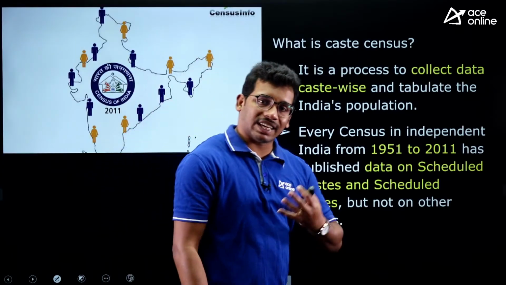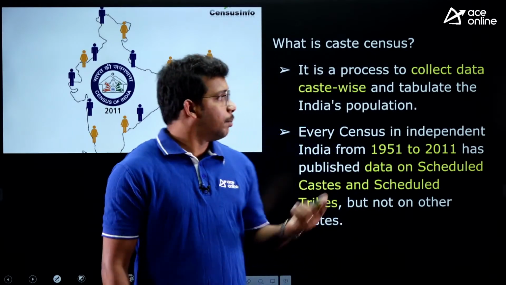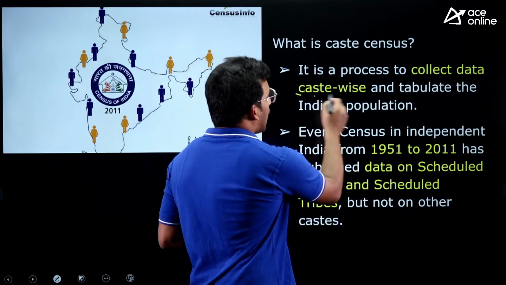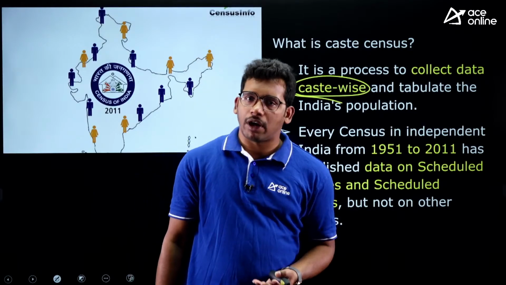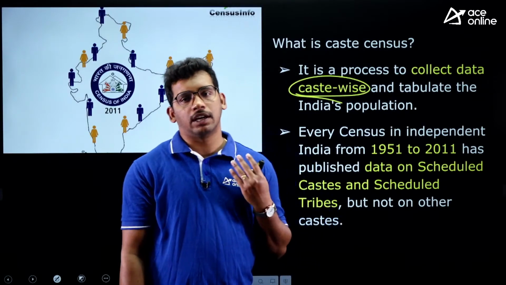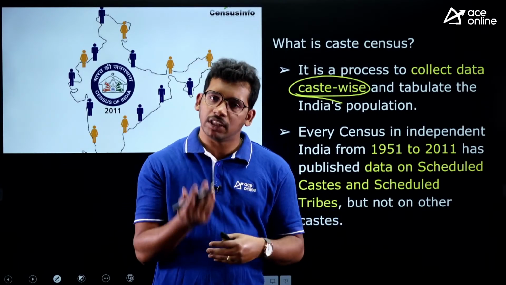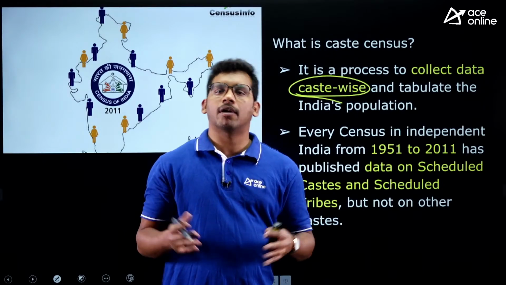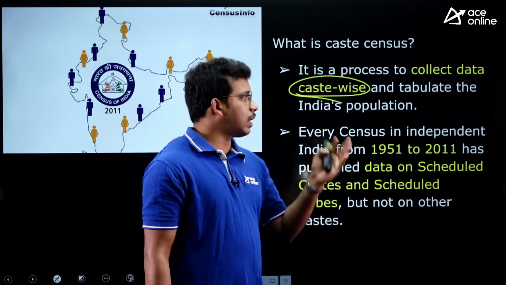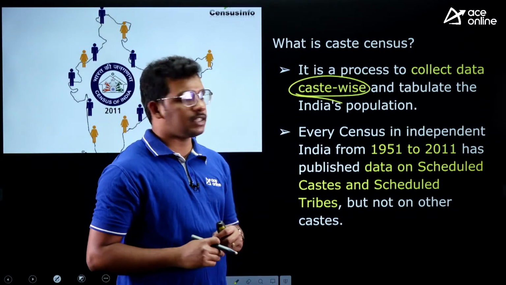Now let's understand what is caste census. Census means collecting data related to the demographics or population. But in the context of caste census, there is a collection of data related to caste. India has had the Varna system since Vedic times, like Brahmins, Kshatriyas, then Vaishyas and Shudras and some untouchables. Within these four Varnas we were again divided into a number of sub-castes, right? So we have more than thousands of castes in India. The government is willing to collect the data of caste of the families or individuals. So that is called caste census.